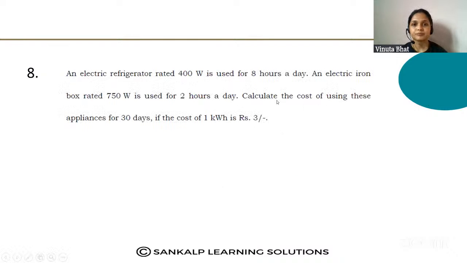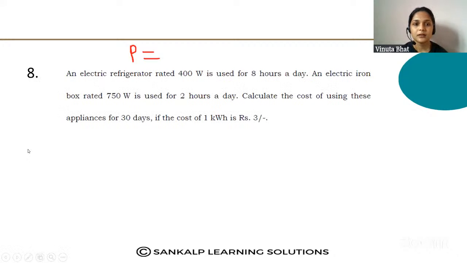Next question. An electric refrigerator rated 400 watt is used for 8 hours per day. An electric iron box of 750 watt is used 2 hours per day. Calculate the cost of running these appliances for 30 days if the cost of 1 kilowatt hour is 3 rupees. Same type of question we have discussed in the last session, so let us solve this question.